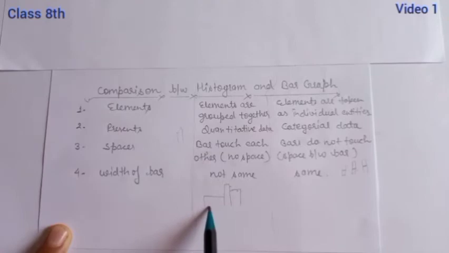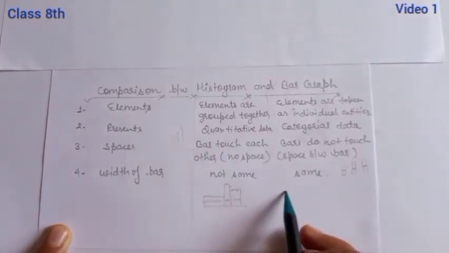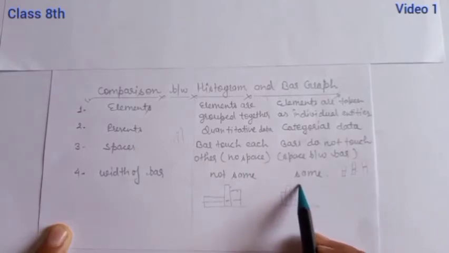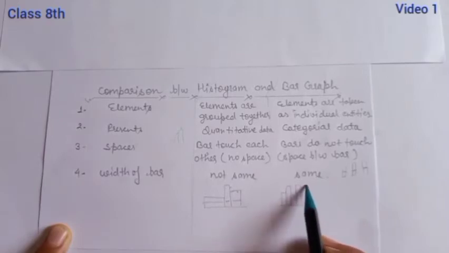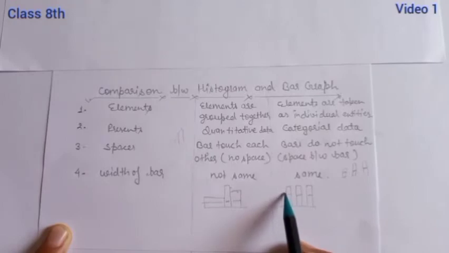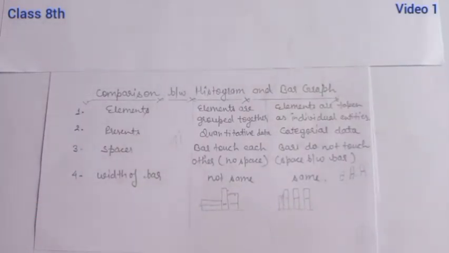So here you can see the width differs in theory, but here all the time it is the same. So the width here is the same. Okay, here is a little mistake. So you can understand the difference between the histogram and the bar graph.